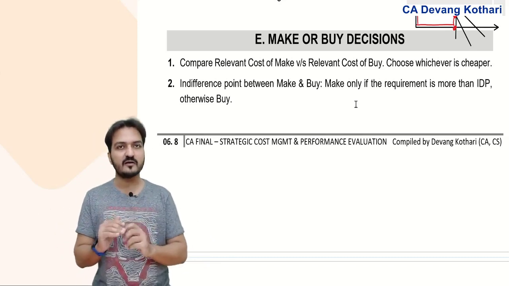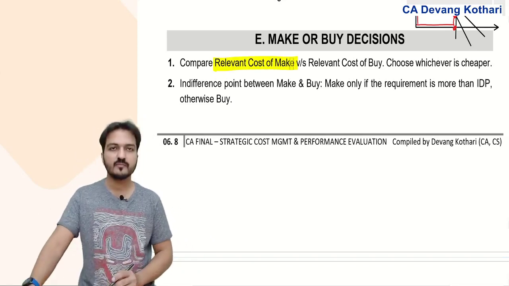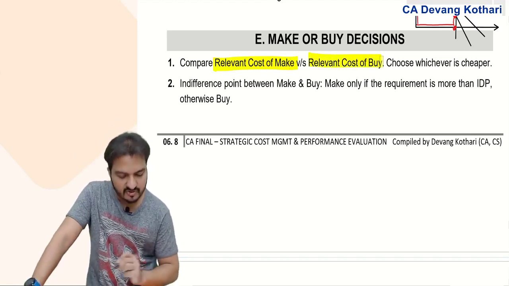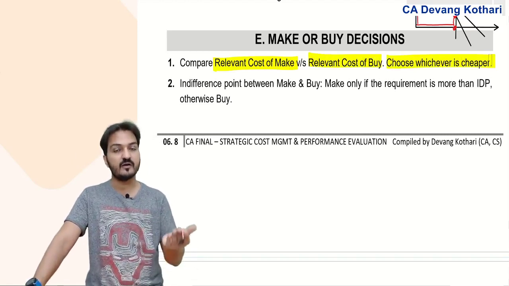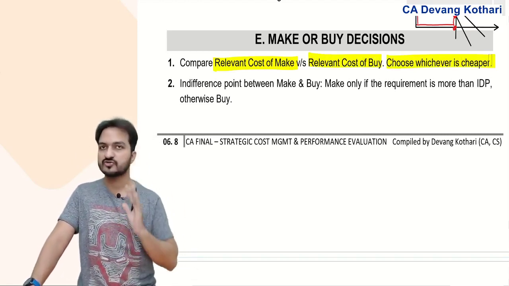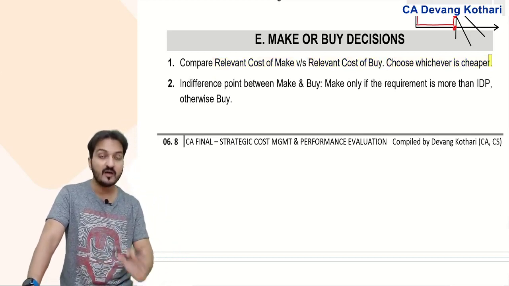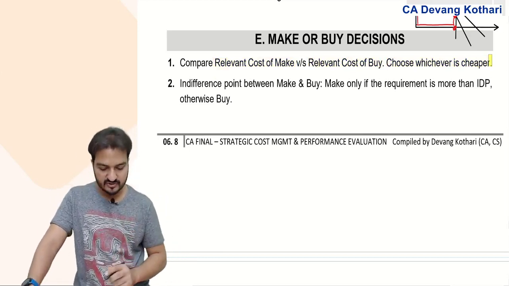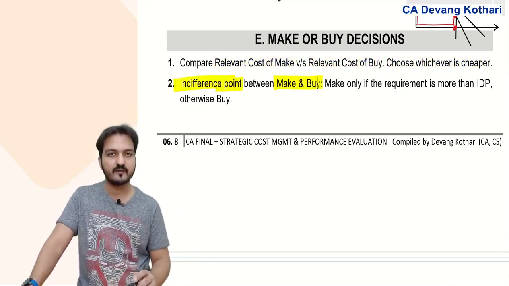So I will calculate the relevant cost of make, and calculate the relevant cost of buy, and choose the option whichever is cheaper. Relevant cost of make versus relevant cost of buy, choose the option whichever is cheaper. This is my basic rule. Now, under these questions, you will also be asked the indifference point between make and buy.